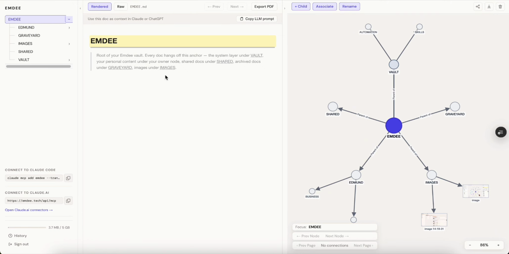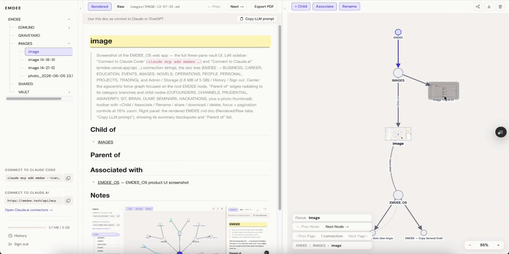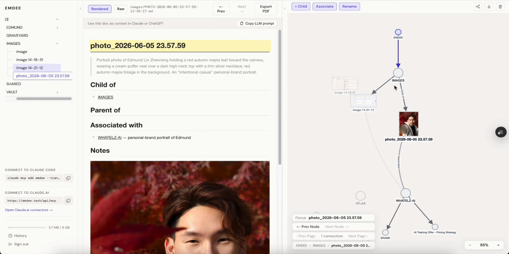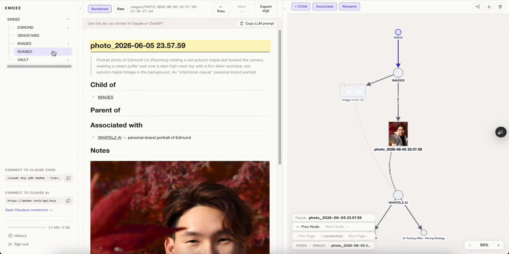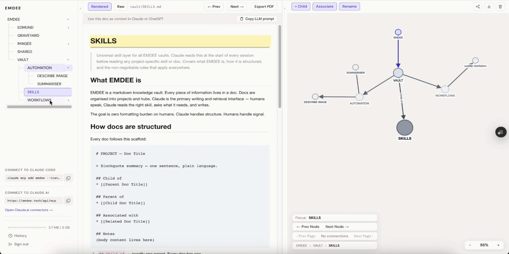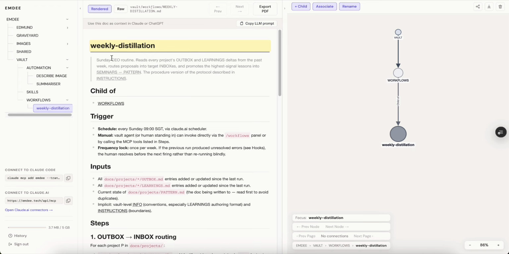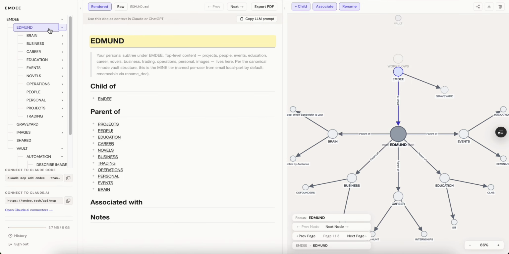There are mainly 5 things. We have the user, which is myself. Graveyard is another word for trash can. Images, you can see certain images of the projects I've been working on, and even a picture of handsome me. And shared is where we share items or we receive the shared items of others. Vault is where we have certain automation, skills, and even workflows that will be triggering every day or every week.